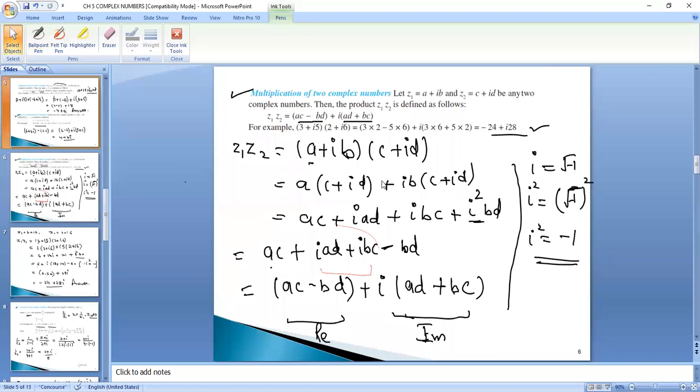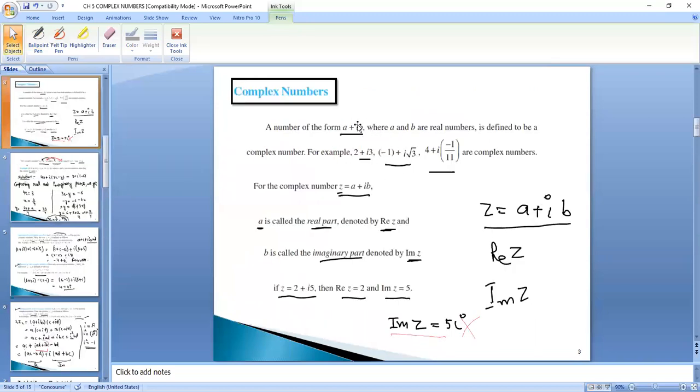So we have done today what is a complex number, right? A number of the form a plus iota b is a complex number. What is iota? Iota is equal to root of minus 1. This we have assumed for calculations, right?